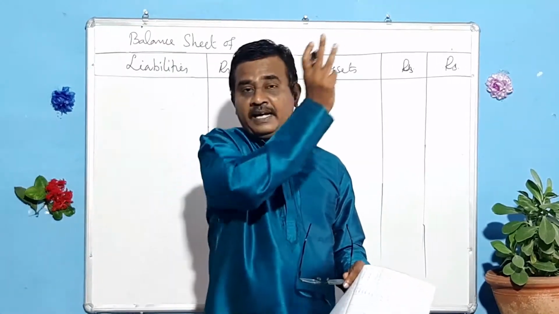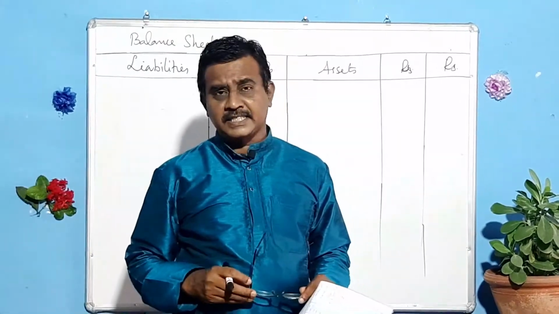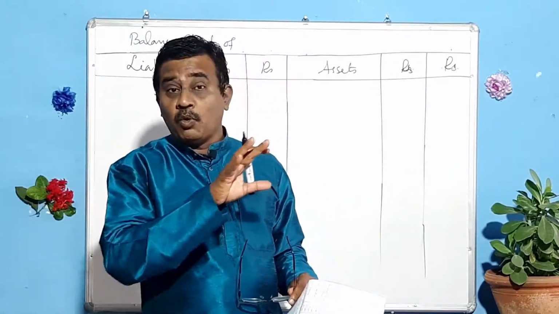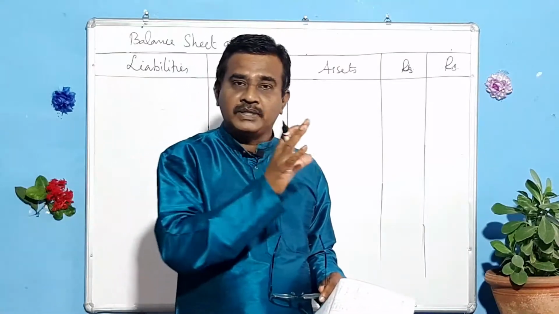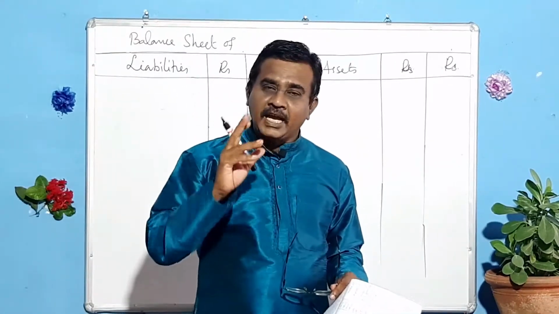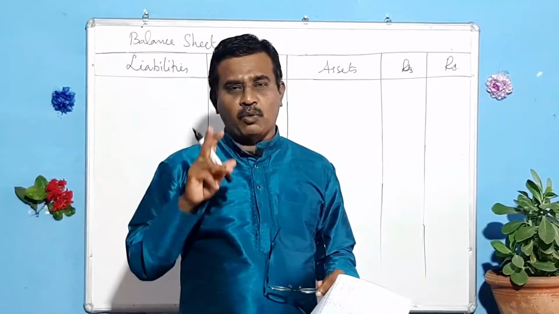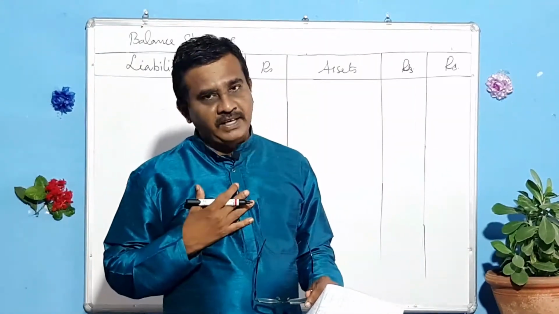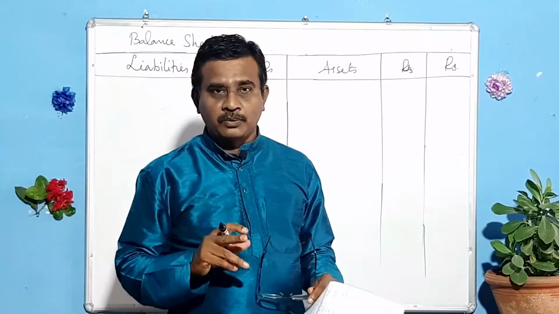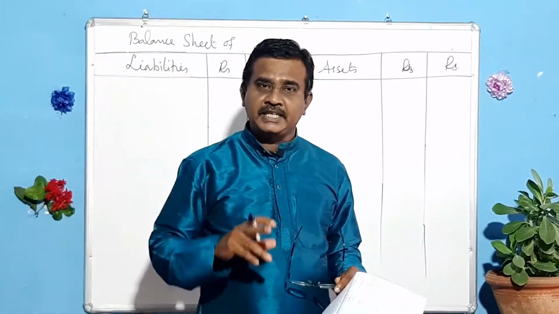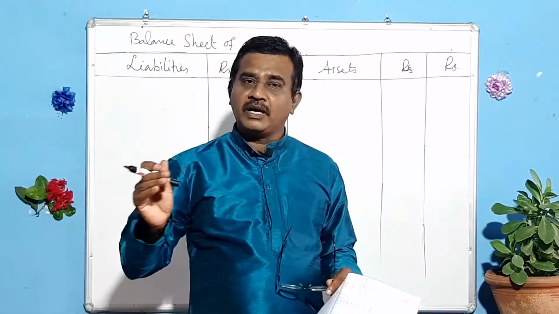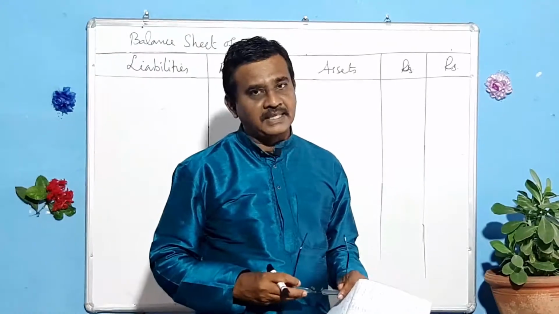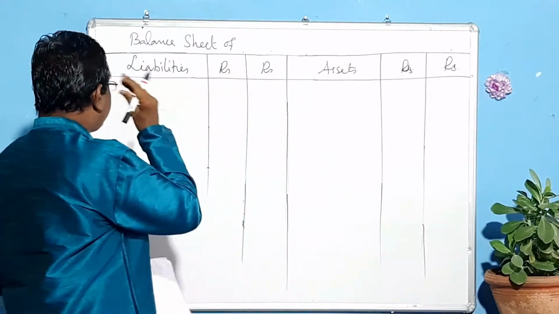What did we do in the single entry system? There we prepared a statement of affairs with opening figures and found the opening capital. The same procedure should be followed here. The only difference is, instead of writing a statement of affairs, we write a balance sheet. So we prepare a balance sheet with the opening figures and find out the capital fund. You know the format of a balance sheet. See, this is the format.